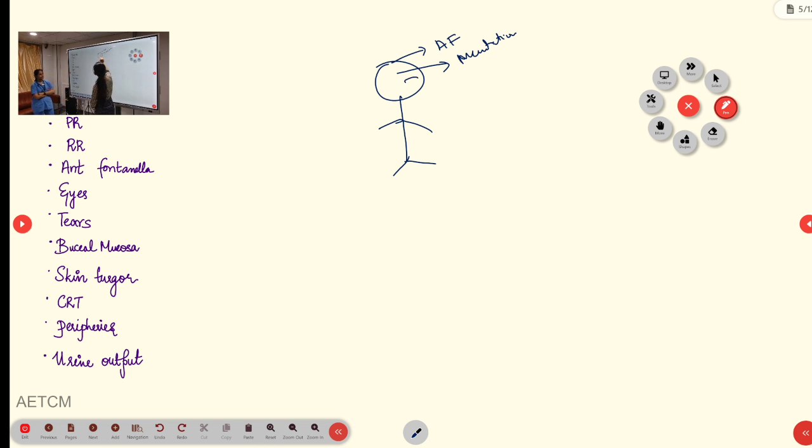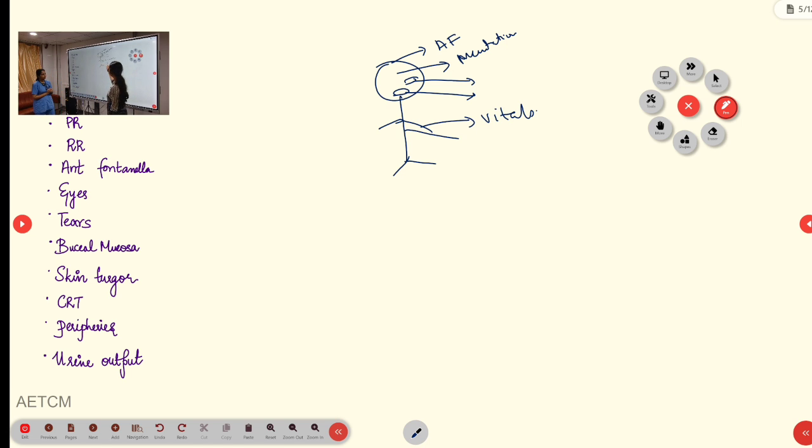Then eyes and the tears. We will be looking at the eyes and tears. Okay. The mouth, buccal mucosa, you can look for moist or dry. Okay. Then when we come down here, we can look at the vitals. We can reassess the primary survey. That is the vitals of the child, including the CRT, blood pressure.